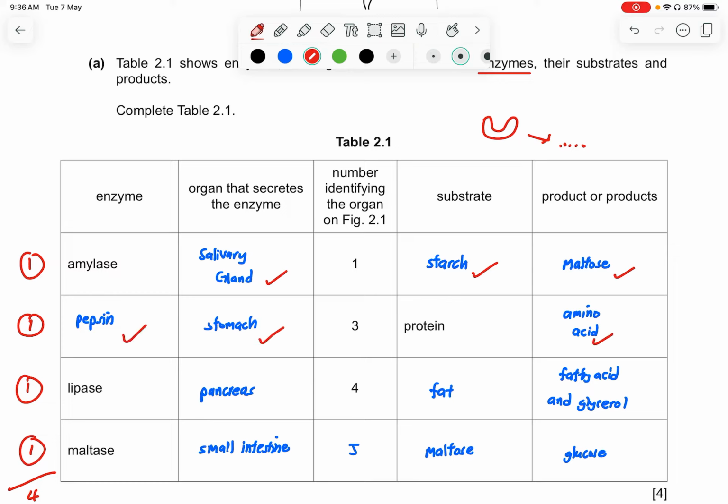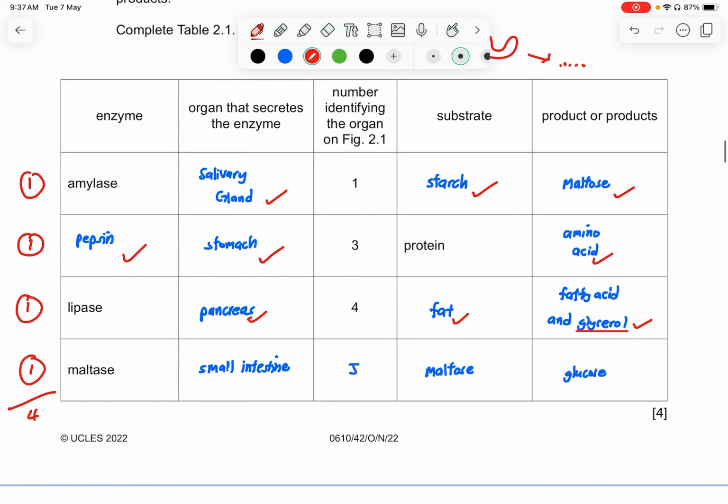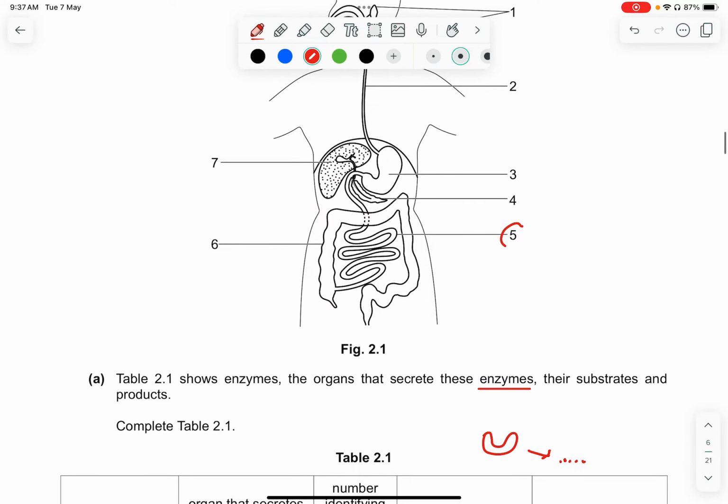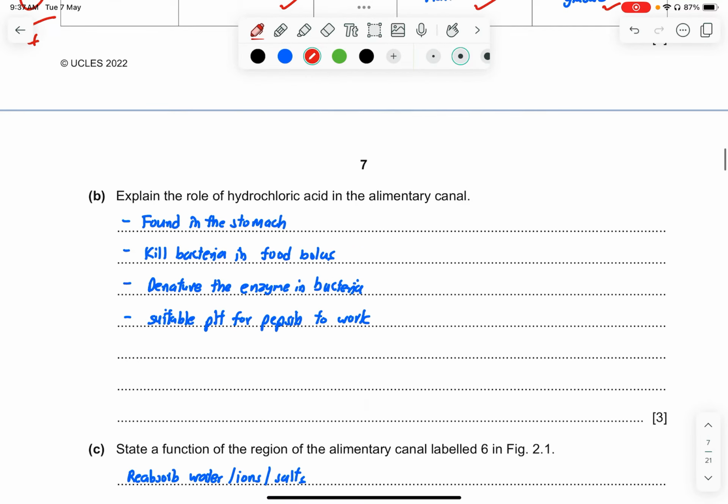And the lipase is secreted from the pancreas. The substrate is fat, and it will break the fat down into fatty acid and glycerol. Okay, be careful: glycerol, not glycogen. For the last column, maltase is located in the small intestine. So what we do is use the maltose and break it down into glucose, a smaller one. And they ask you to identify which is the small intestine, which is located at 5.